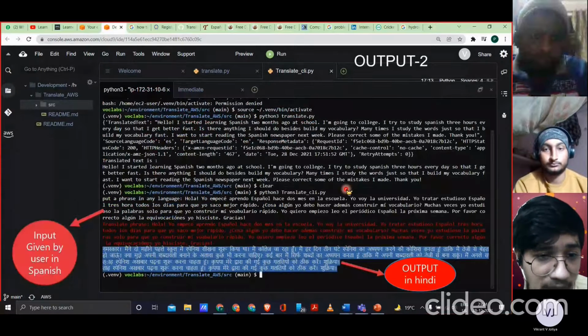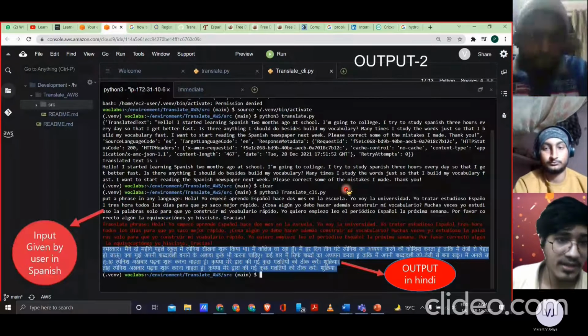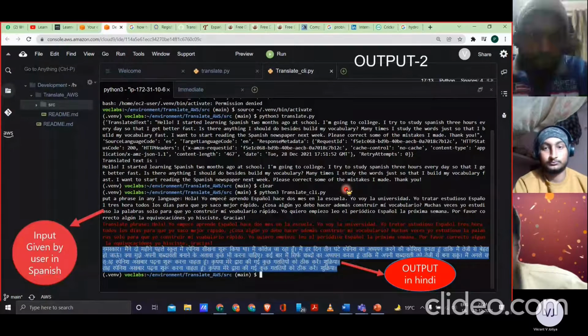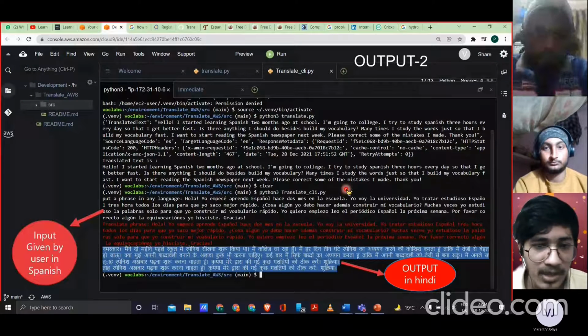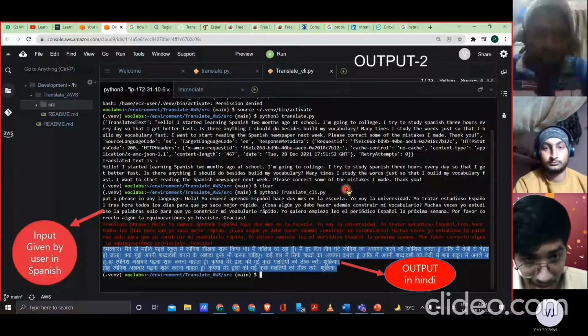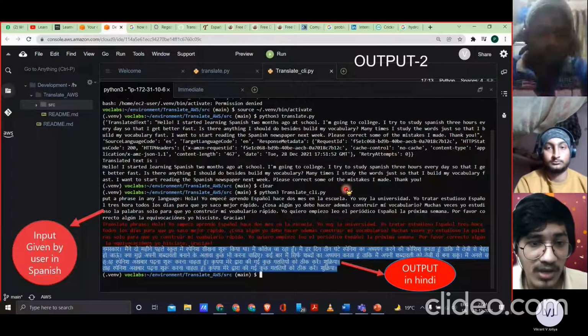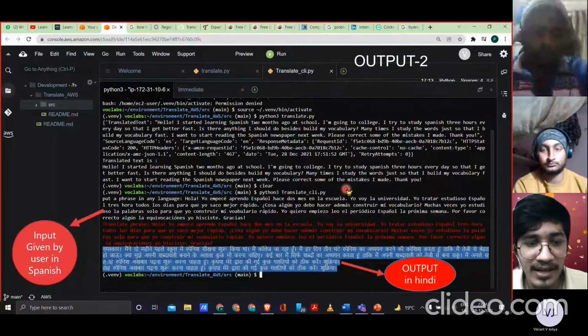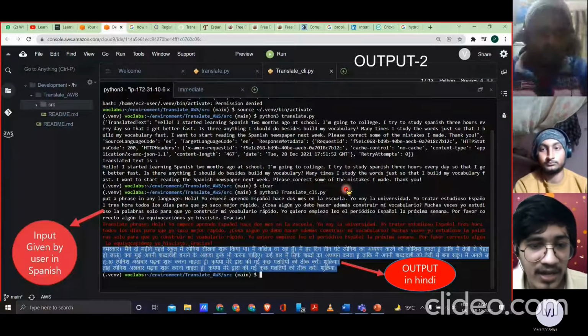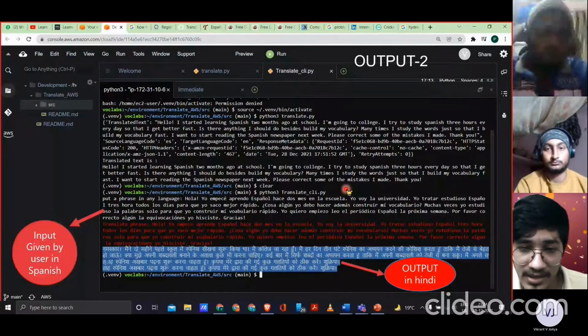Okay. So here, as we can see, after running this script translate CLI Python, we will get the option to put a phrase in any language. That is the input we have to give. Here again, I have given the Spanish text that we used in the previous program. Our program will highlight the text, for confirmation, that these are the text you have printed. And now we are going to see that the output will come highlighted in blue background with white font, and the translated language that we have targeted is Hindi. So we get our output in Hindi.